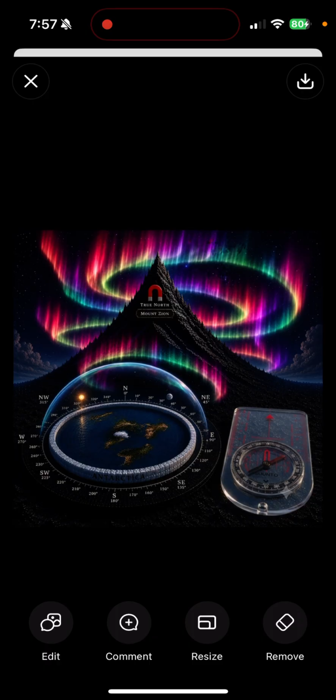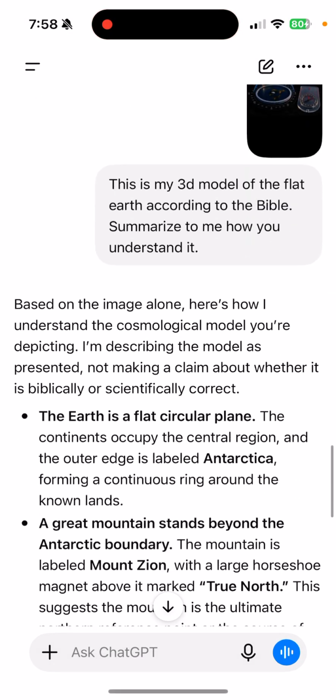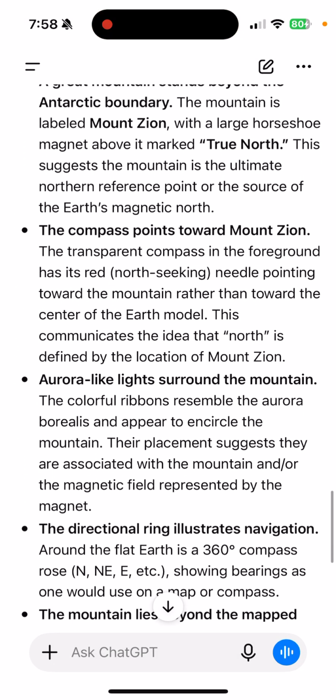And this isn't just any mountain. This is God's mountain. That's why it's so powerful. The mountain is essentially the source. That's why all the compasses point north towards this giant magnetic mountain, which is God's mountain, God's throne, all the same thing. Let's continue, guys. And next it says, the compass points towards Mount Zion. So ChatGPT was able to tell based on the image I sent it that I'm depicting a world where compasses point towards Mount Zion, which is what I believe the truth is.